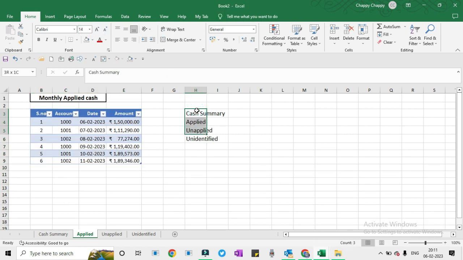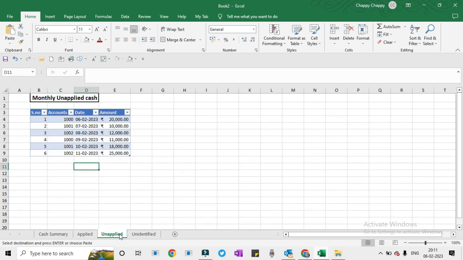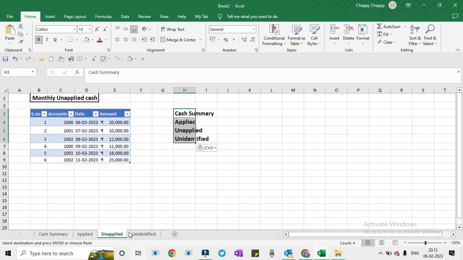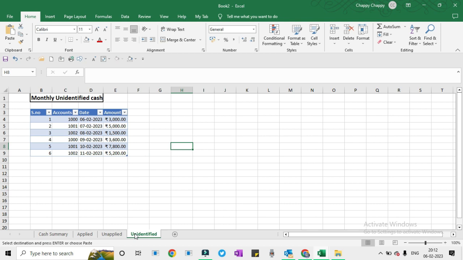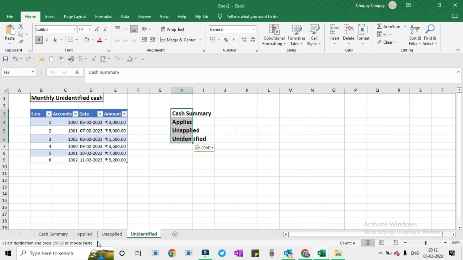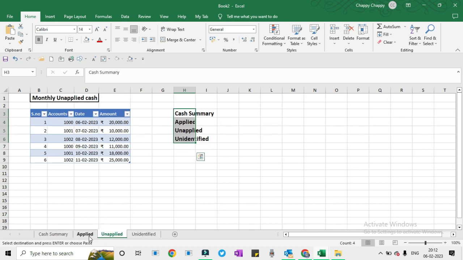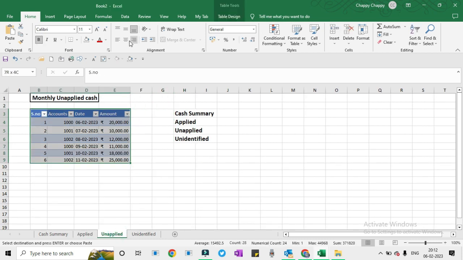Now see, for this situation, we will press Alt HOI. It will auto adjust. Alright, so by coming on this, we will right click and here is the option Link, Place in This Document. For cash summary, we will click on cash summary.